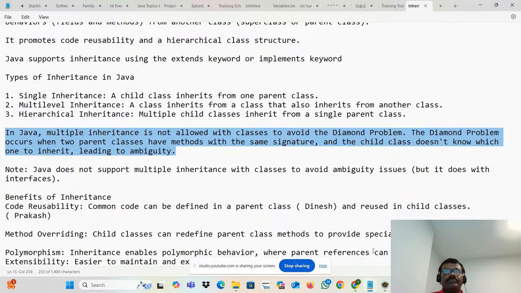It's not possible, right? At a time only one, doctor or engineer. It's a diamond issue, right? That's what they are calling this. This will create a lot more conflict. Or if you are asking for an opinion from your friends, one friend is saying go for this, another friend is saying go for that. You'll be confused.